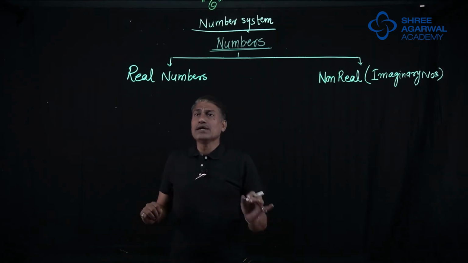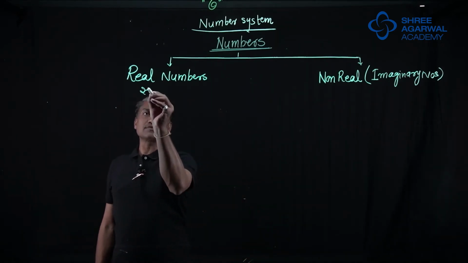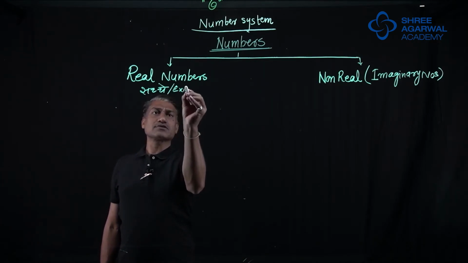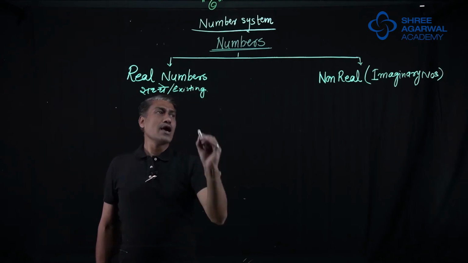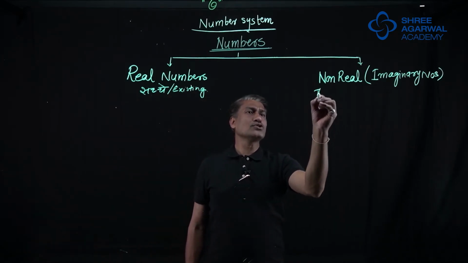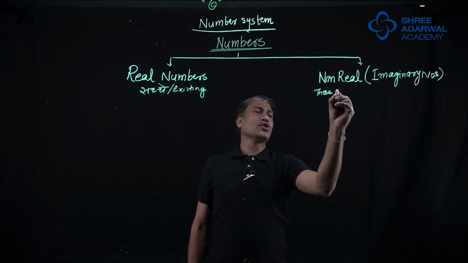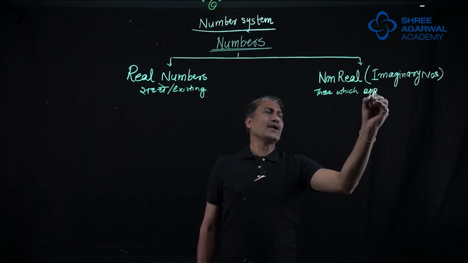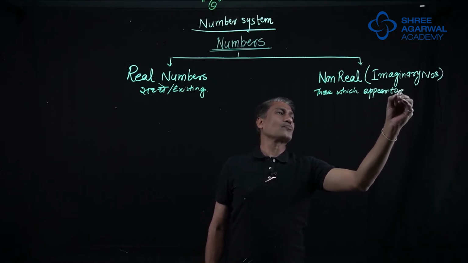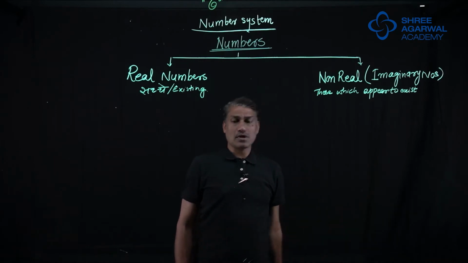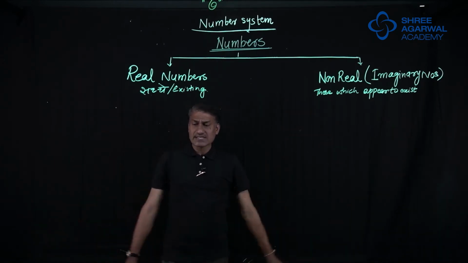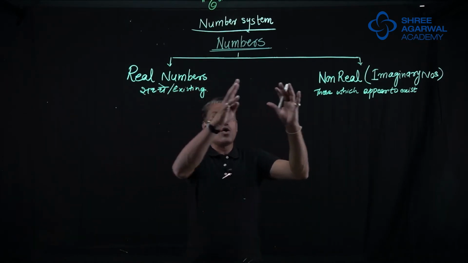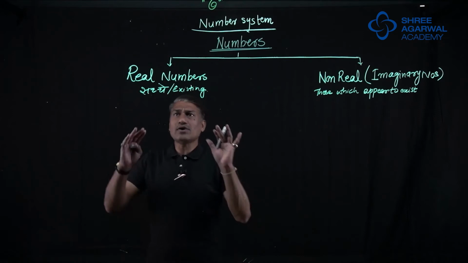So now, real numbers means sache numbers, existing numbers, and non-real numbers means those which do not exist, those which appear to exist. Now, once we understand that all the numbers in this universe can be classified either as real numbers or as imaginary numbers, now, let us see.